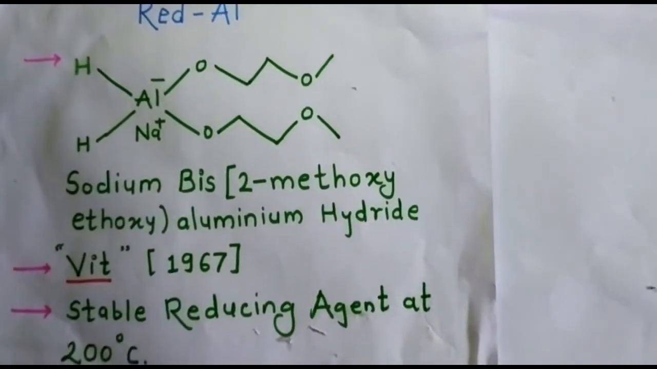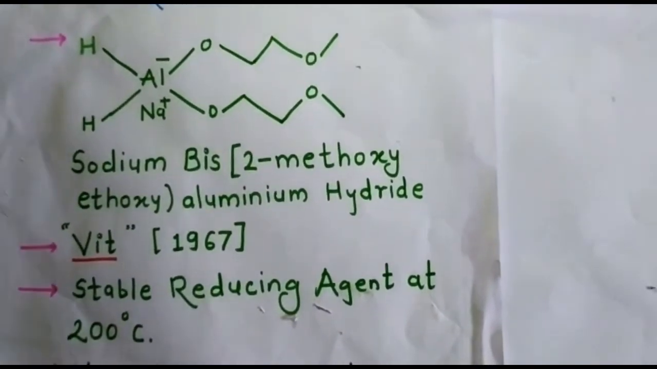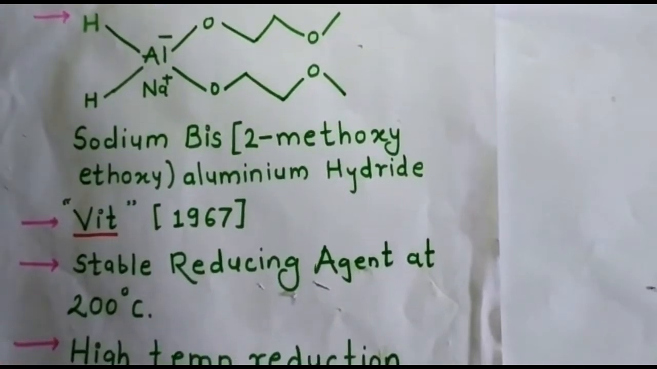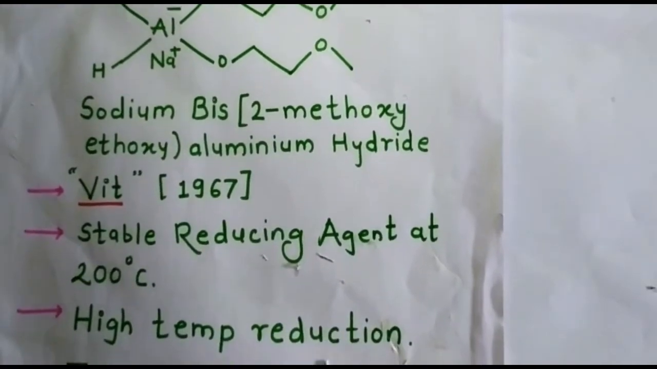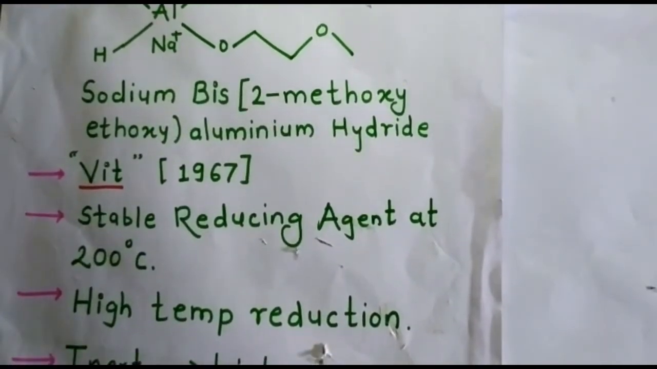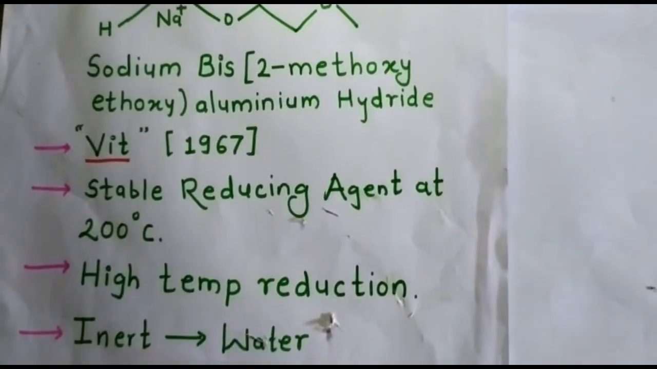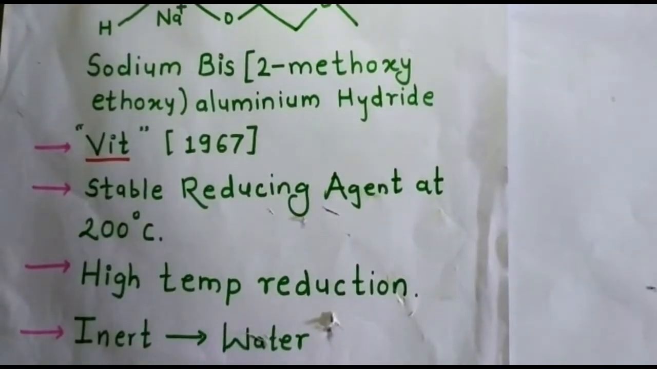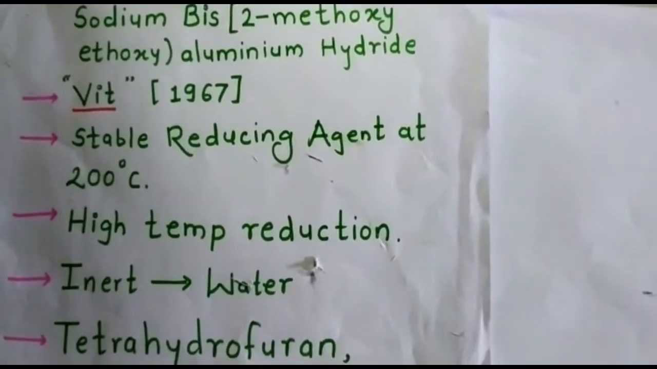1967. It is the most stable reducing agent to date. It is stable at 200 degrees Celsius. Reduction is possible with this reagent at 200 degrees Celsius. This reagent is inert in the presence of water. Ethanol as well as ether are the best solvents for this reagent.